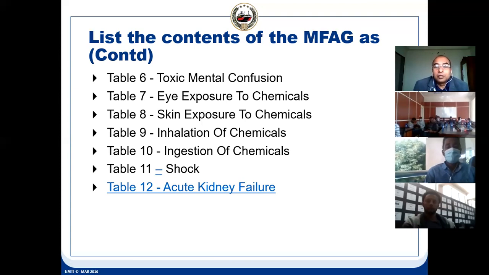Suppose you are going to a place and suddenly you are afraid and stop. So your movement of the body will stop and the mind also will stop. Then you don't know what to do. Then acute kidney failure. If acute kidney failure happens, then what is to be done is in table 12, it says.